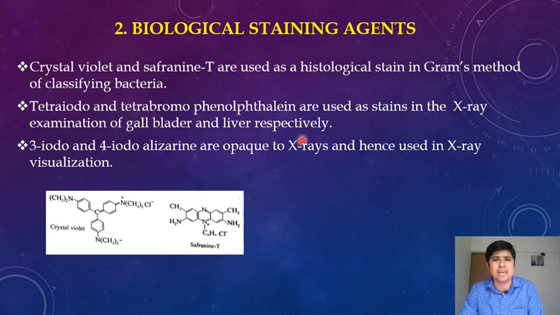These dyes are opaque to X-rays, and hence they are used in X-ray visualization. So if we have to visualize X-ray, these 3-iodo and 4-iodo alizarin dyes are used in X-ray visualization. See here, this is the structure of crystal violet, and this is the structure of saponin T.